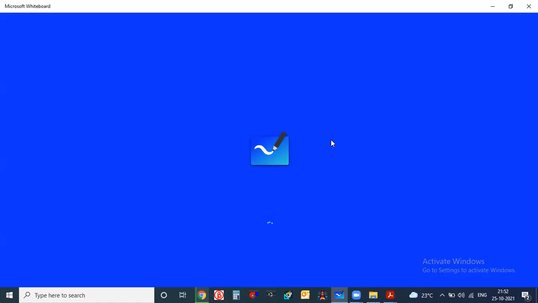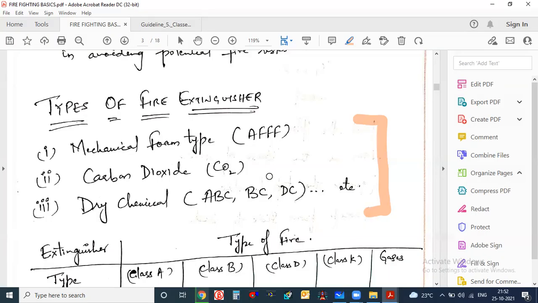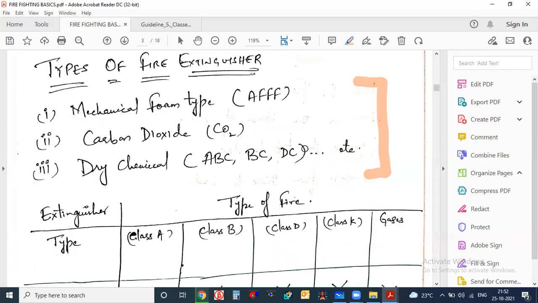I think 150 kg is also available in the market. Previously we were dependent mostly on fire extinguishers only. A few years ago, firefighting systems or sprinklers were not common, but nowadays they are very common.